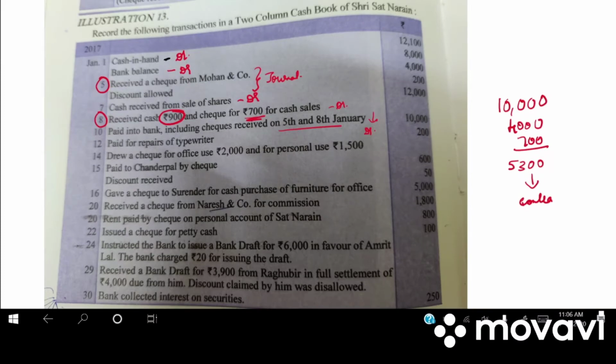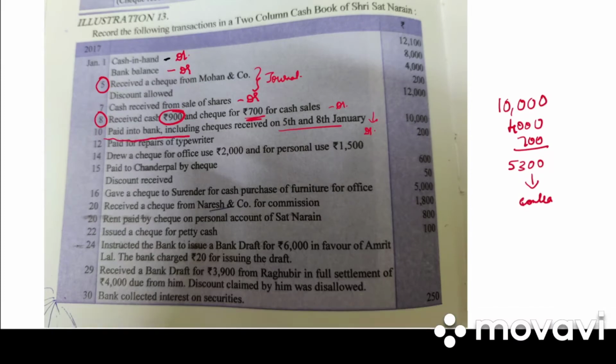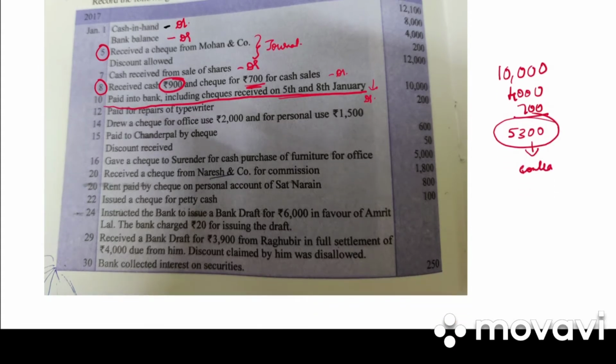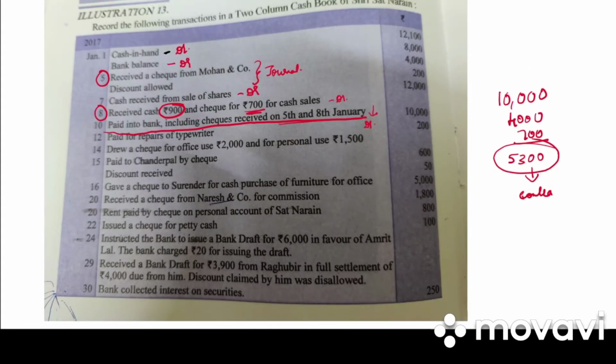How is it a contra entry? Because they have said paid into bank including check of 5th and 8th Jan. So the checks of 5th and 8th Jan will be on the debit side to check in hand. The remaining balance, that is 5,800, will be written on the debit and credit side as your contra entry. Then we have paid for repairs of typewriter, credit side of cash book.